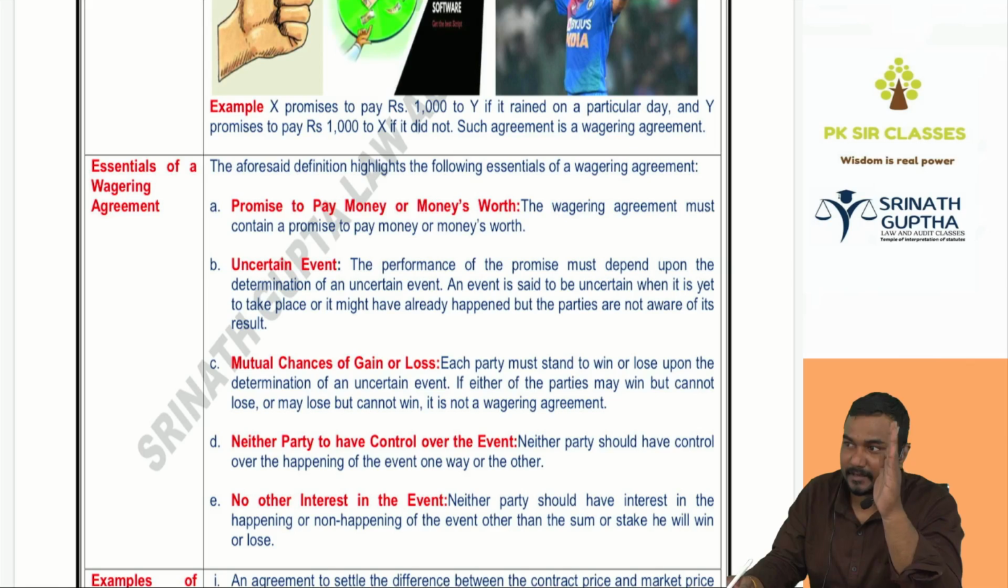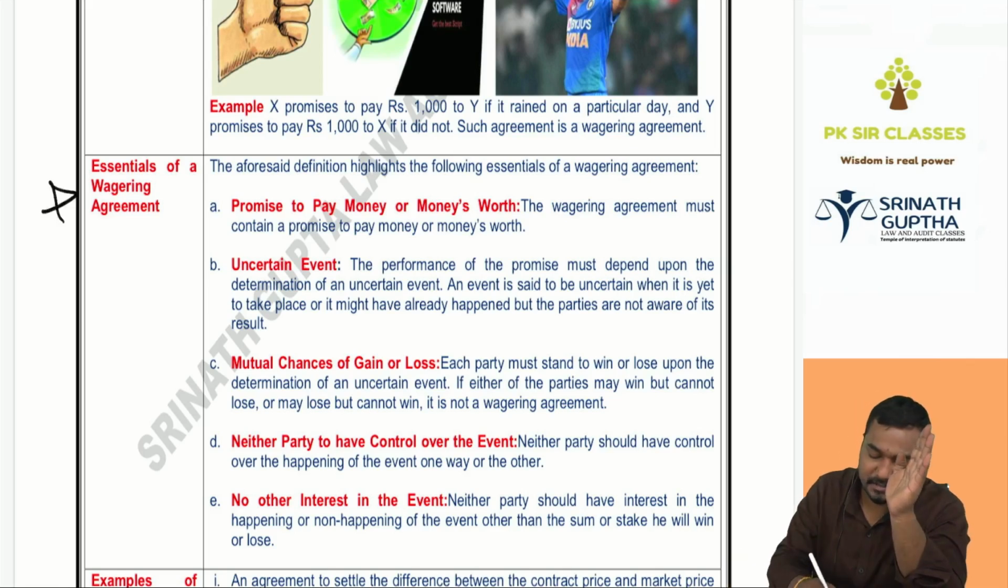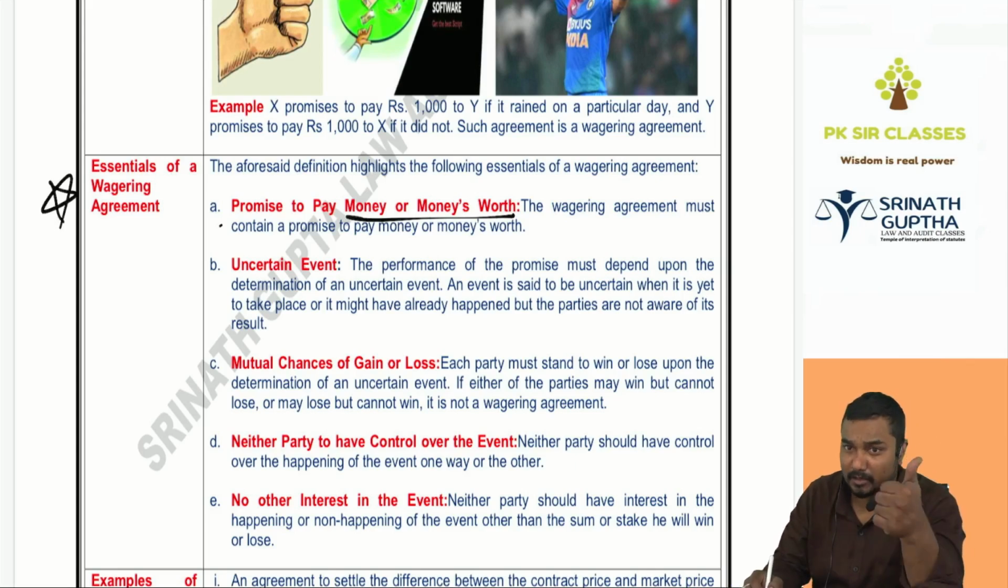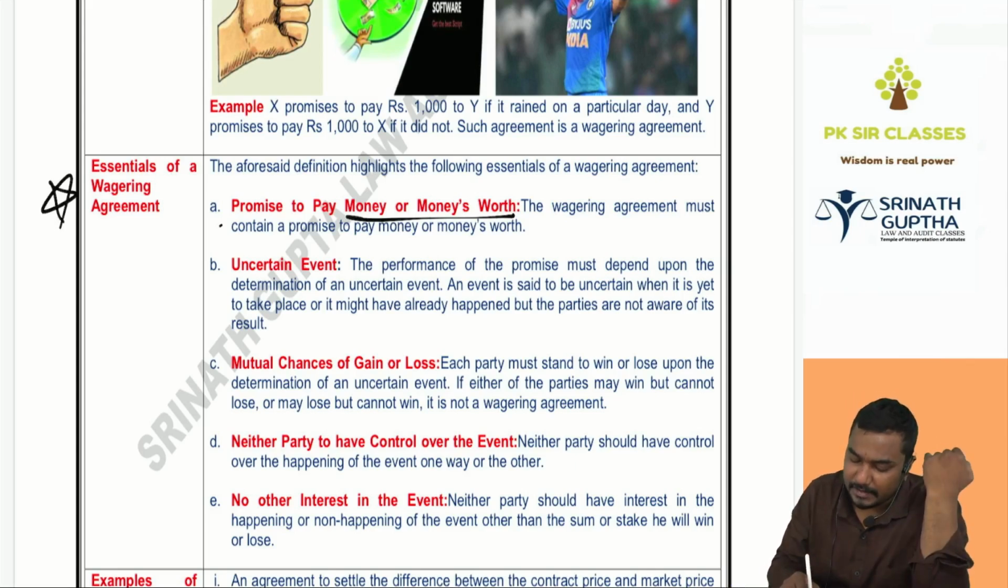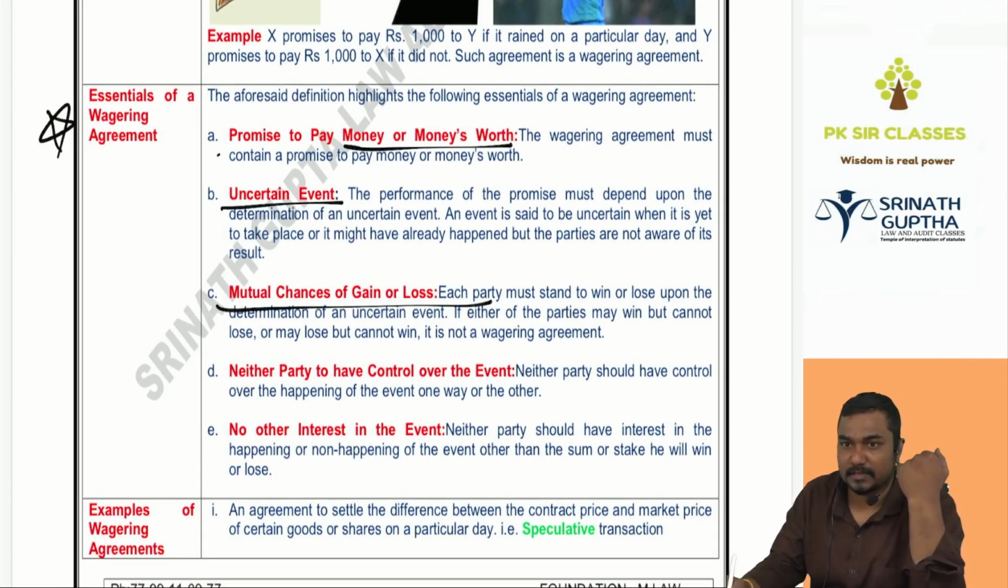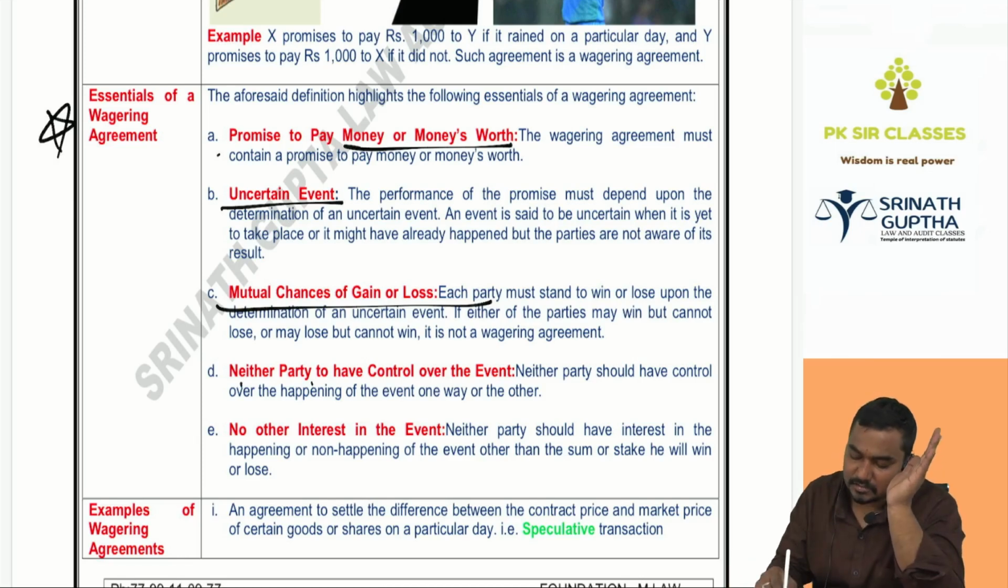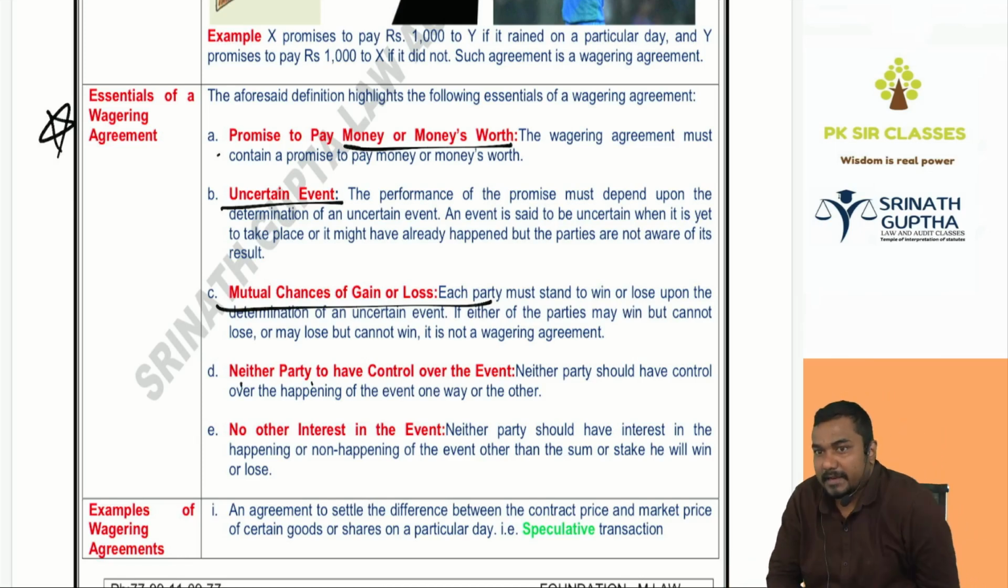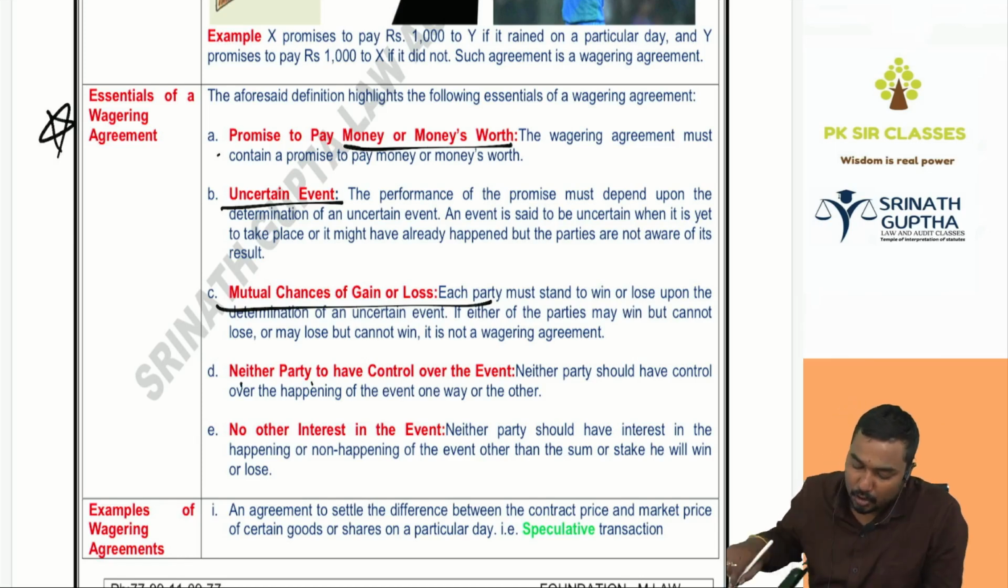Essentials of the wagering agreement, ye bhi puchte, beta, exam mein. So there must be promise to pay money or money's worth, 100 rupees or the watch, and payment of money depending upon the uncertain event, that is raining. Mutual chance of winning and losing. So it may rain, it may not rain, 50-50 chances. Neither party should have the control over the event. So raining is not in the control of Nikhil, not in the control of John.